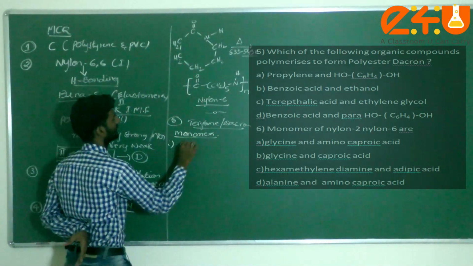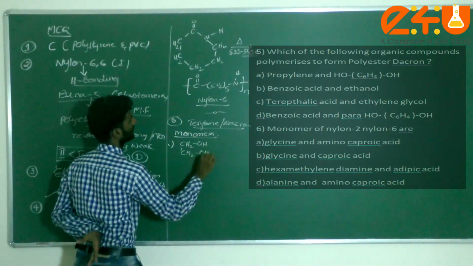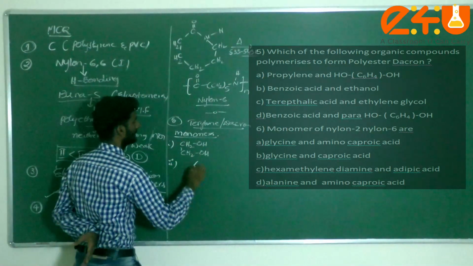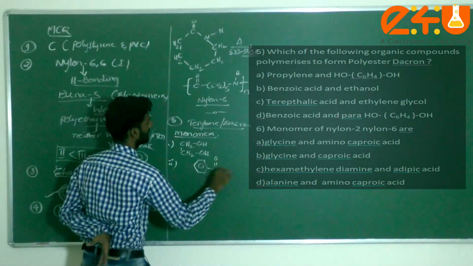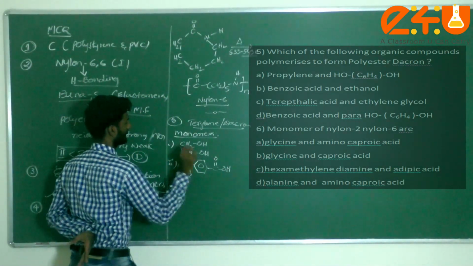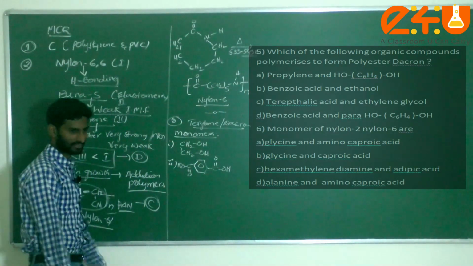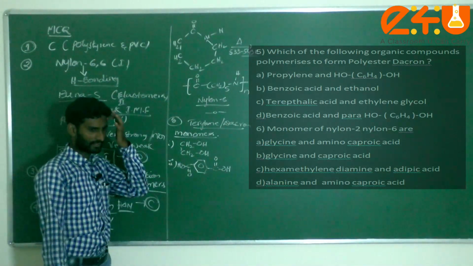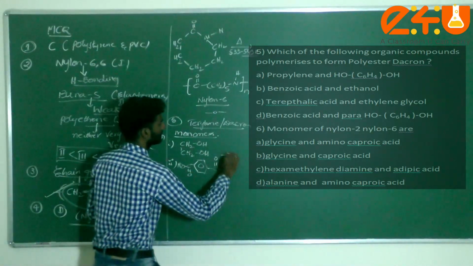One is ethylene glycol, CH2OH, CH2OH, and the second monomer is terephthalic acid, with the COOH groups at exactly the para position. Just identify the options here: ethylene glycol and terephthalic acid, that is option C.